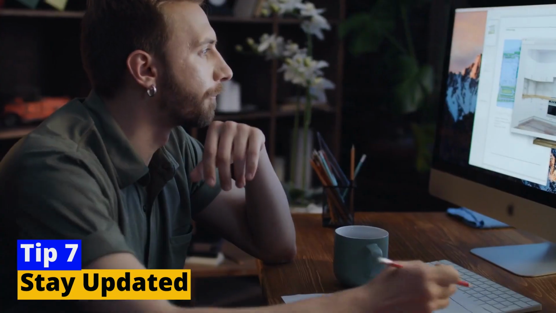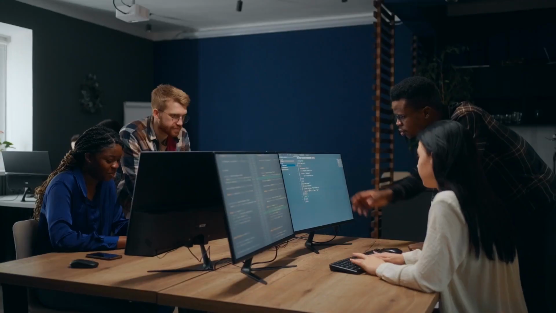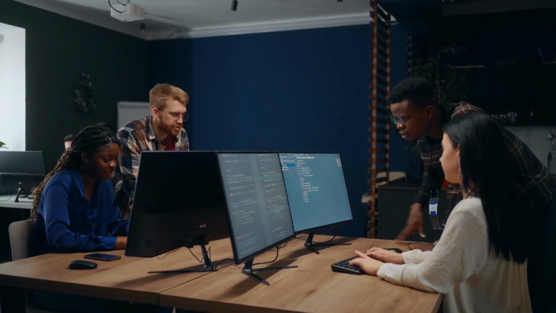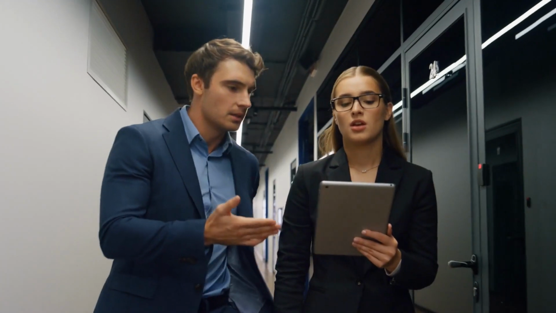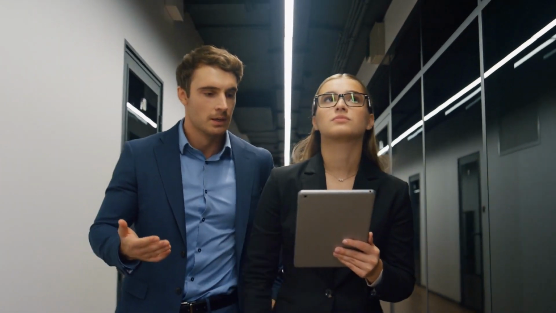Tip 7. Stay updated. Model iterations. OpenAI is continuously working on improving and iterating their models. As a beginner, it's beneficial to stay updated with the latest versions or modifications to ChatGPT. Each version might come with enhanced capabilities, reduced biases, or other improvements that can amplify your experience.